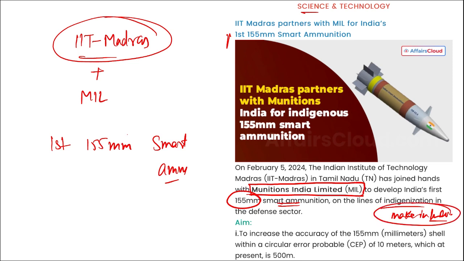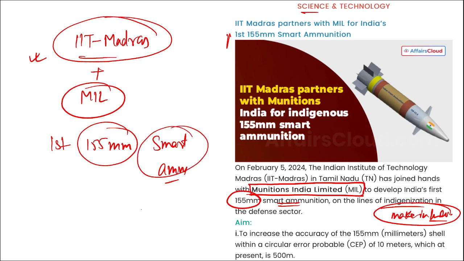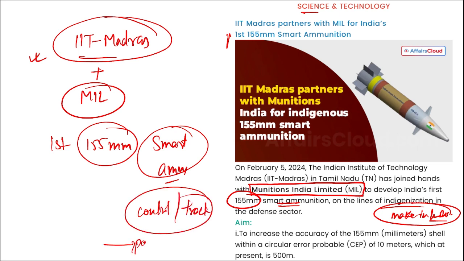That product should be from India only, correct? So this is a smart ammunition. It is 155 smart ammunition, and this was developed by IIT Madras along with the help of Munitions India Limited, correct? Then this will be a controlled, basically, as it is a smart ammunition, that means we can control and track its path, right?